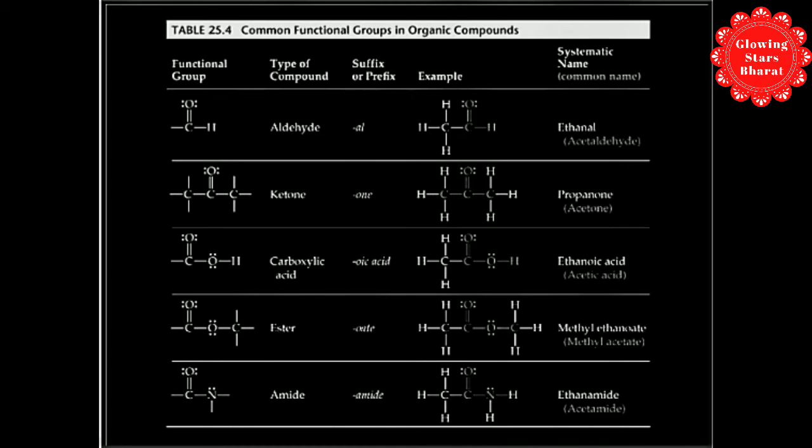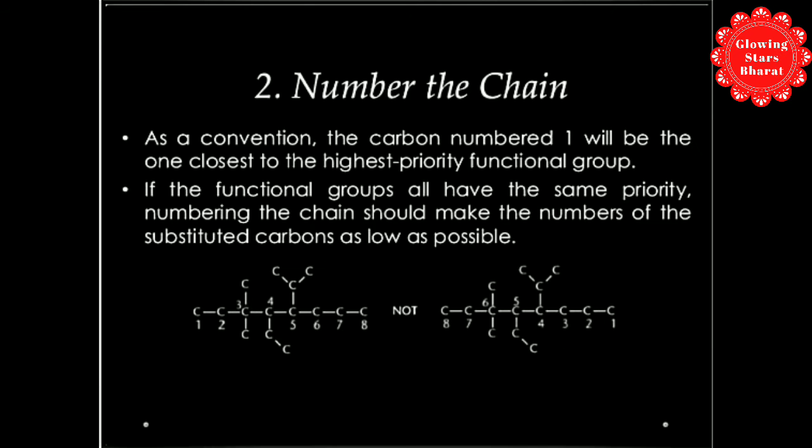Dear student, second step is number the chain. As a convention, the carbon numbered one will be the one closest to the highest priority functional group. If the functional groups all have the same priority, numbering the chain should make the number of the substituent carbon as low as possible. See the figure. First is correct and second is not correct. Number of carbons in the first figure, total 8 carbons.